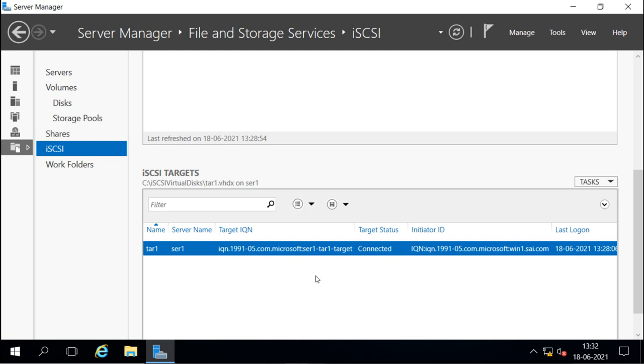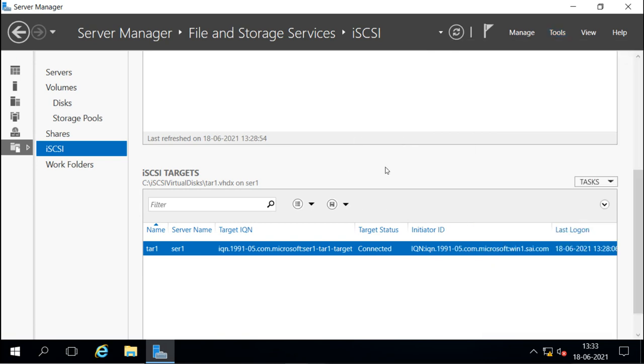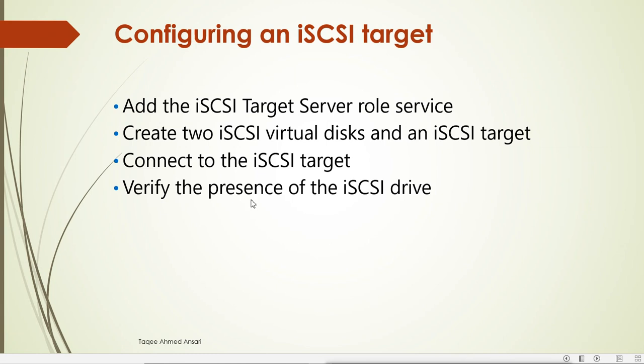We can even use it from a Windows Server member also. If you have a member server, then on the member server you can go to the initiator from the tools and just configure it, just like what we did in Windows 10. Same as Windows 10, we can connect the member server also. And this is the configuration of the iSCSI target.